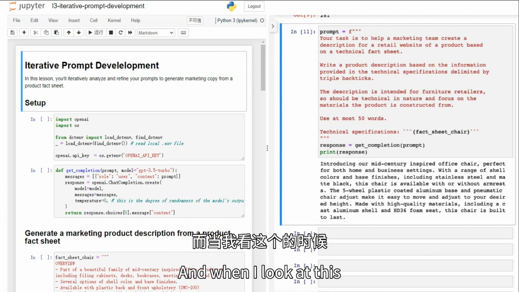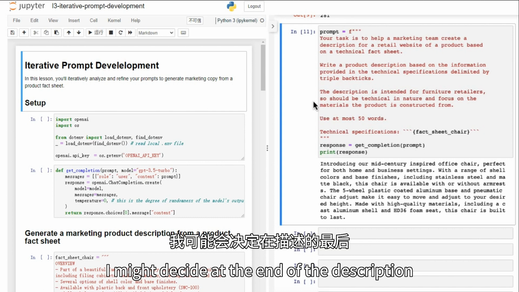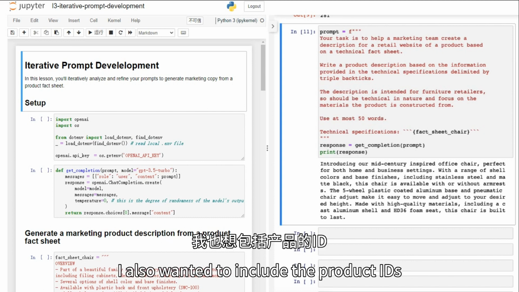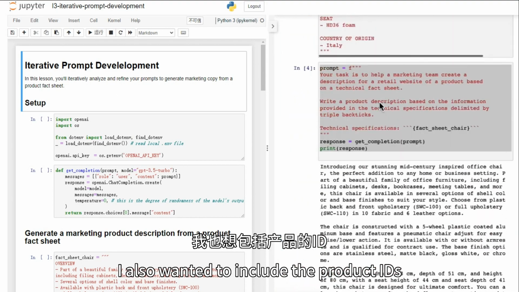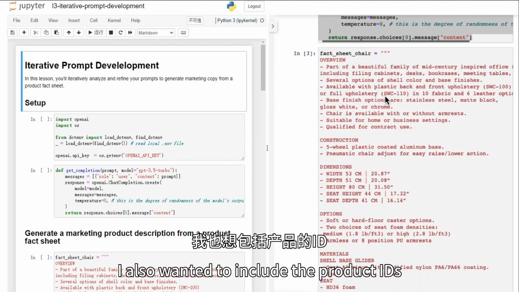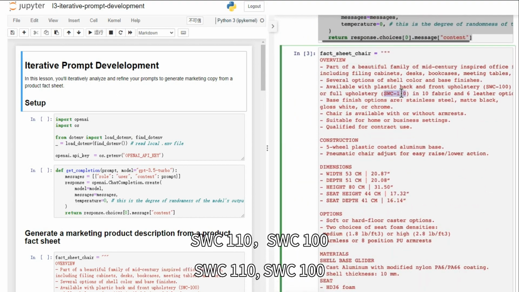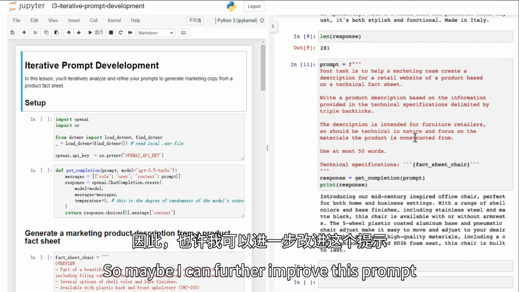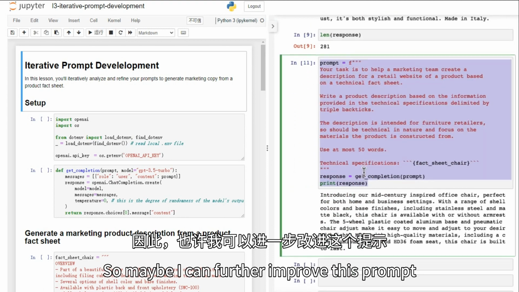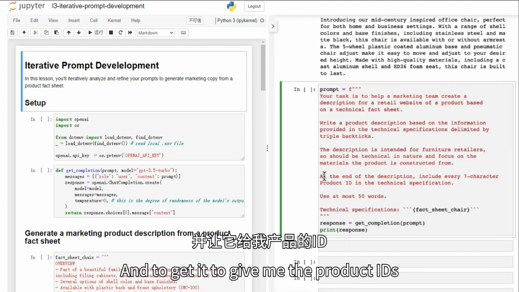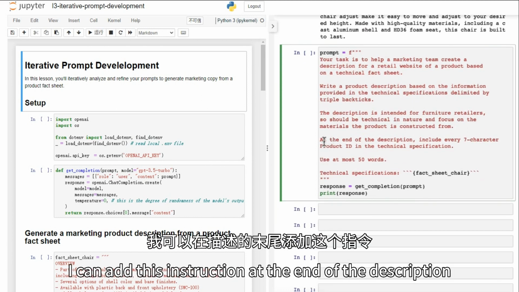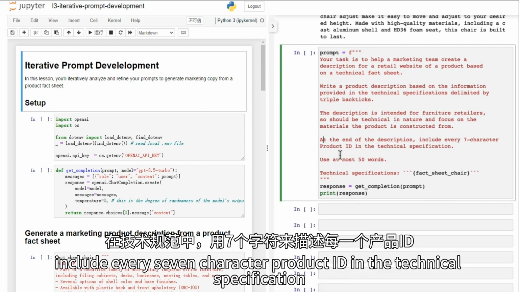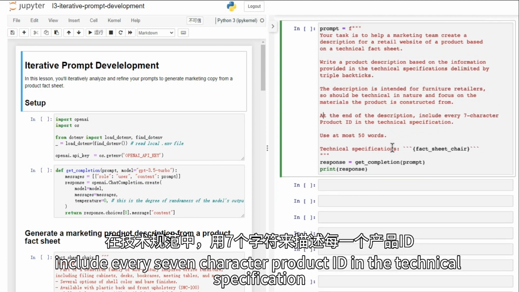And when I look at this, I might decide that at the end of the description, I also want to include the product IDs. So the 2 offerings of this chair, SWC110, SWC100. So maybe I can further improve this prompt. And to get it to give me the product IDs, I can add this instruction at the end of the description, include every 7-character product ID in the technical specification.